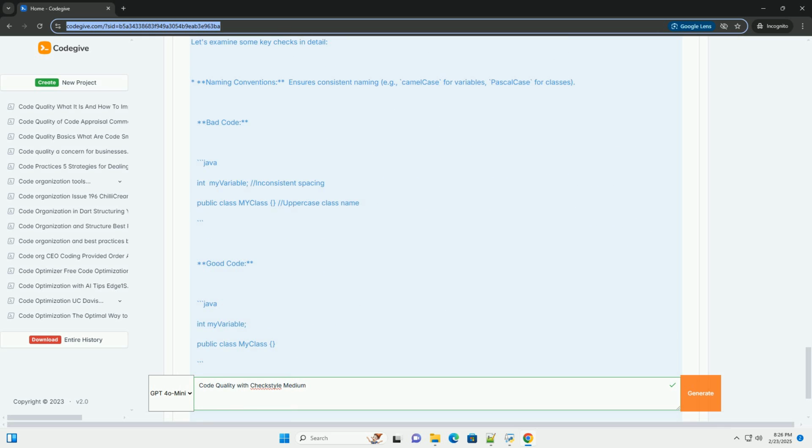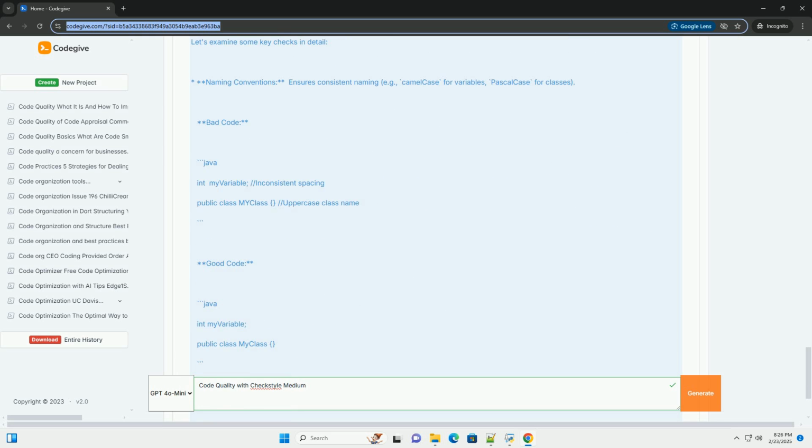3. Understanding Checkstyle checks, with examples. Let's examine some key checks in detail. Naming conventions ensures consistent naming, for example camel case for variables, Pascal case for classes. Bad code, good code. Javadoc comments requires documentation for public methods and classes. Bad code, good code.